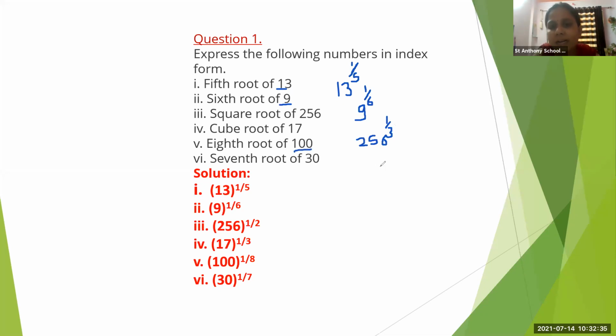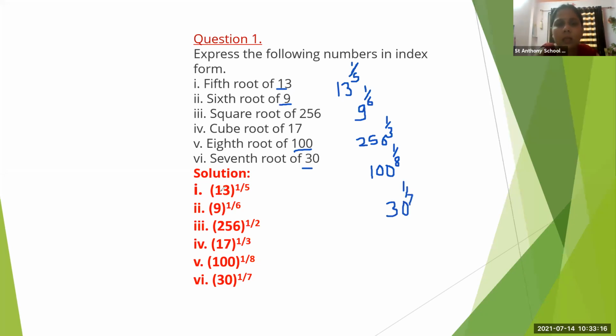Now eighth root of 100. Eighth root of 100. So here 100 will be the base. 100 will be our base. And eighth root means what? 1 upon 8. Okay, 1 upon 8. Now seventh root of 30. So what will be our base? It will be 30. Base will be our 30. And seventh root means it will become 1 upon 7.